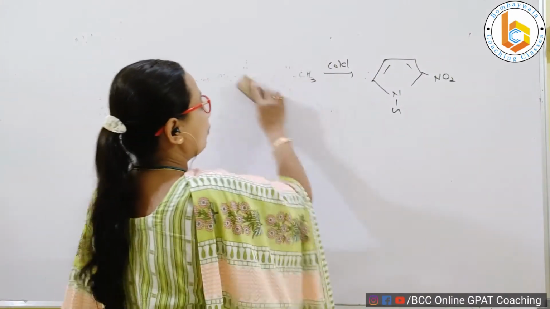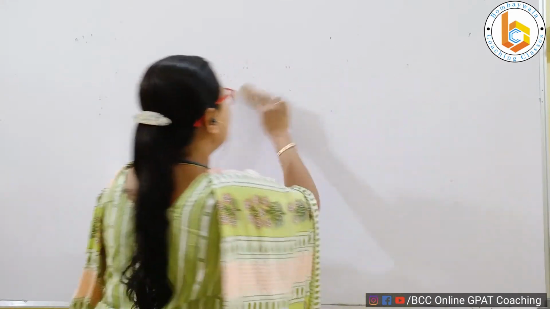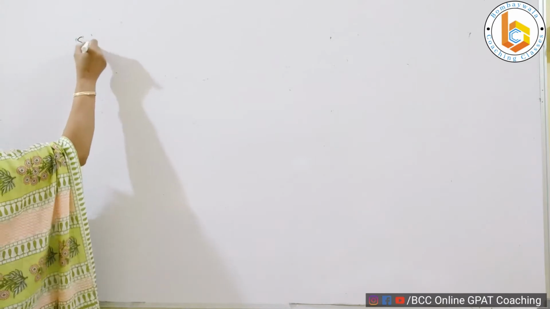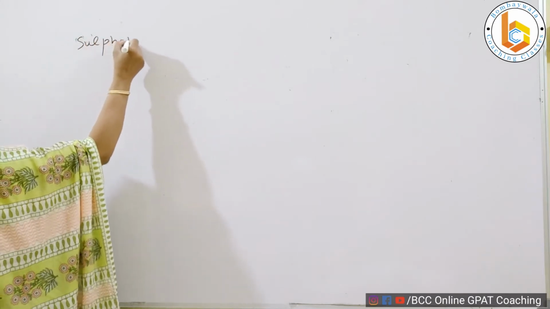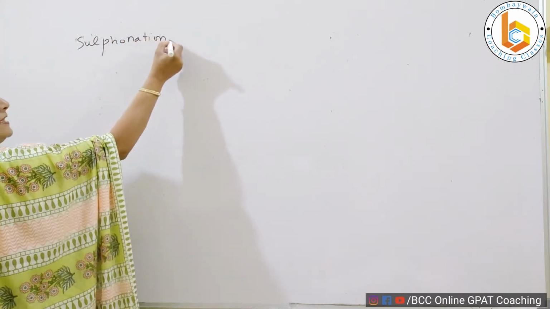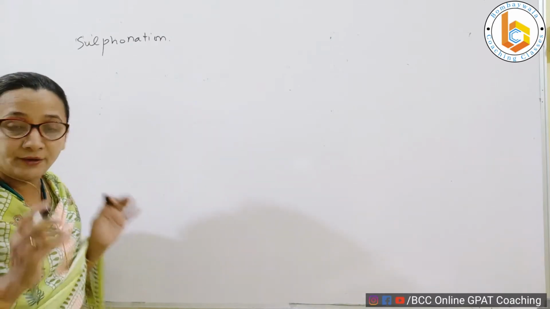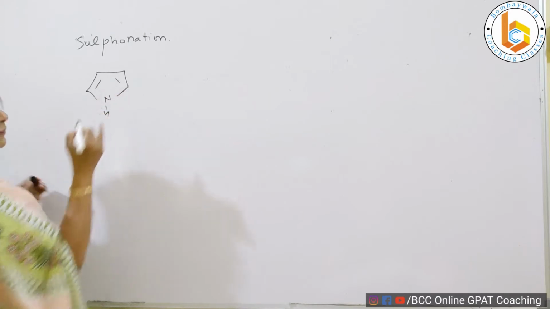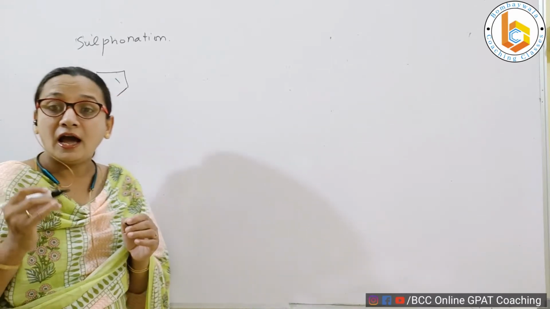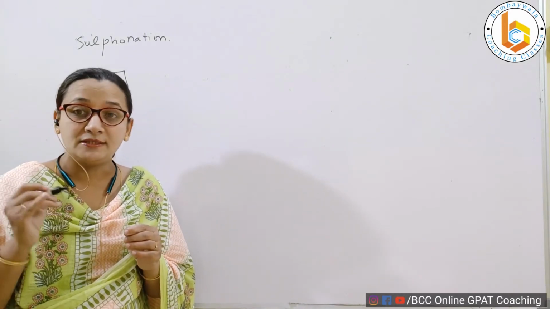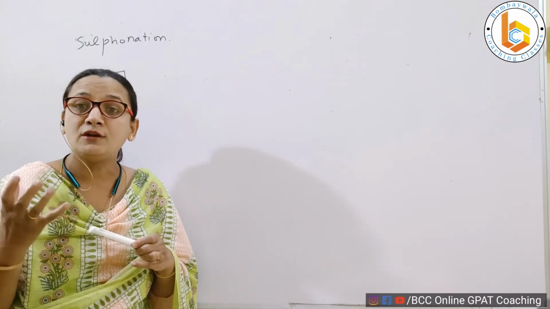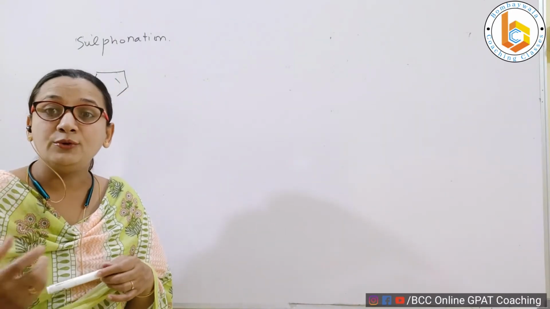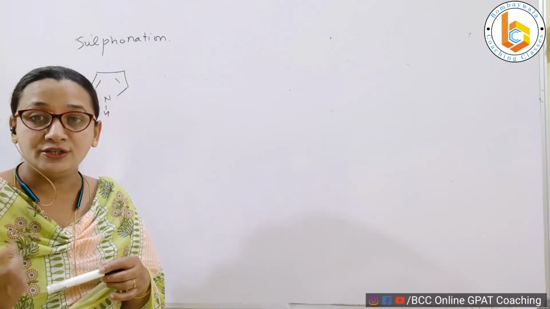Now let us talk about the second reaction, that is the sulfonation reaction of pyrrole. Again, to understand this point, it is important that you realize again and again that benzene is less reactive than pyrrole. This is my pyrrole, for example, and I am going to do sulfonation. When you do sulfonation with benzene, you use fuming sulfuric acid and highly concentrated. That means again you give vigorous reaction conditions.